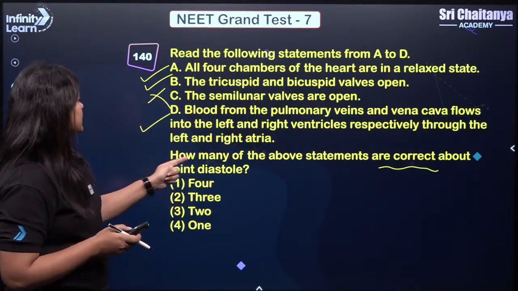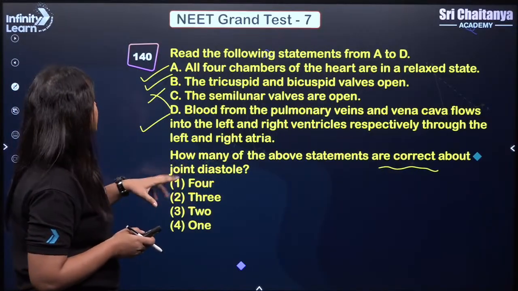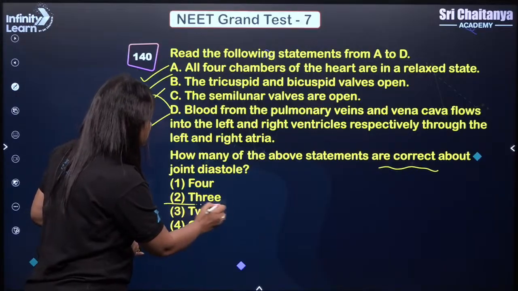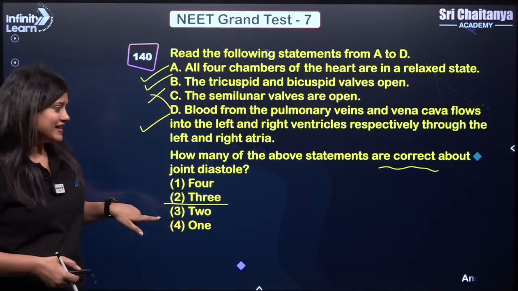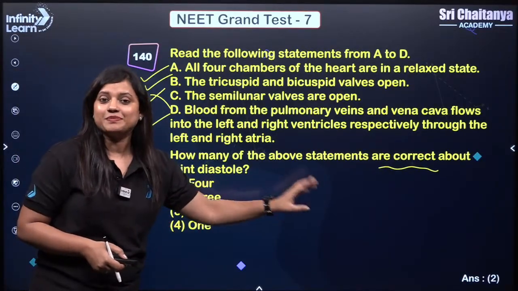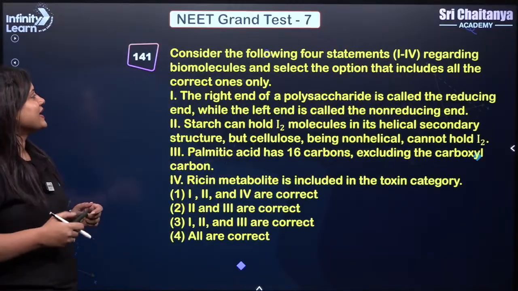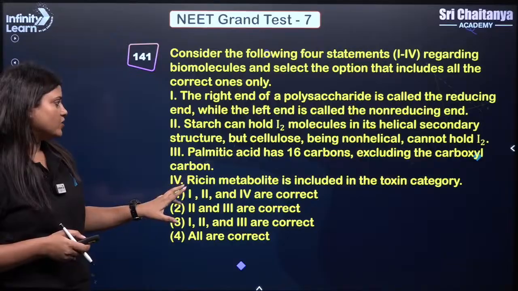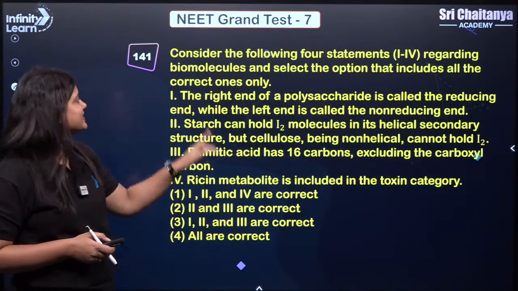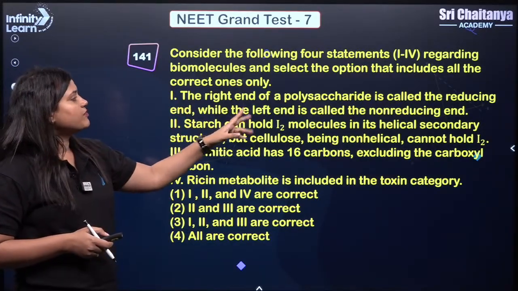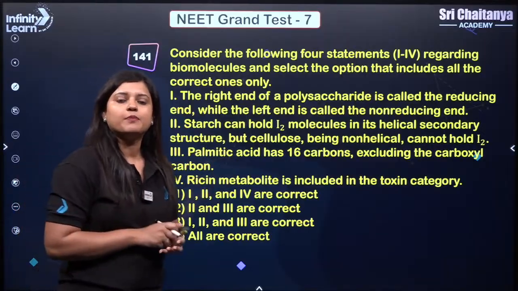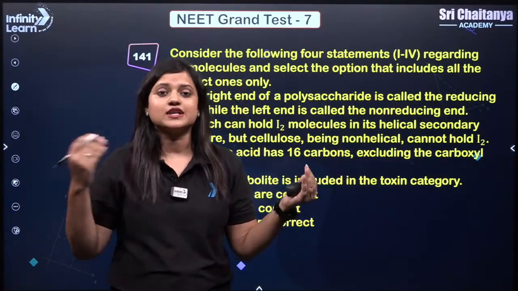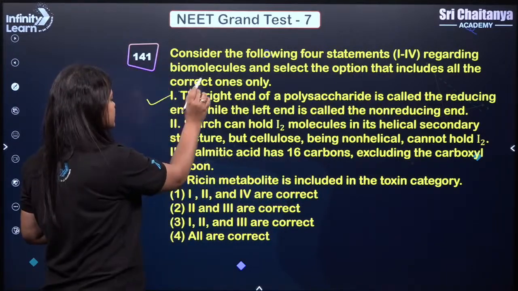Okay, so how many of the above statements are correct? A, B and D should be correct, that means 3, and 3 is here option 2. Yes, so option 2 will be the answer, pay attention, right? Next, consider the following 4 statements and we need to find out the correct statements. So first one, the right end of a polysaccharide is called reducing. Yes, so in a polysaccharide chain, the right end is reducing and the left end is non-reducing because the right end is free. Okay, so this is right.